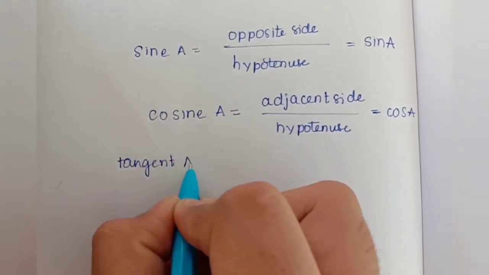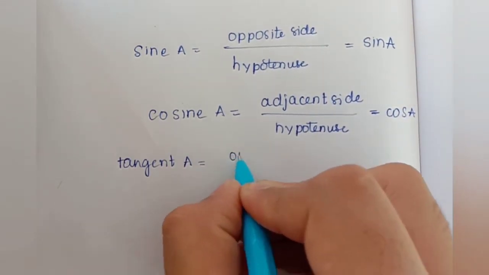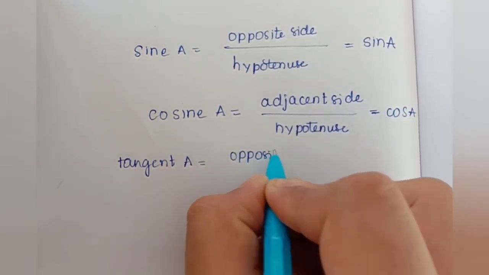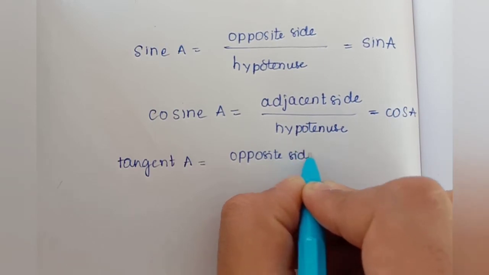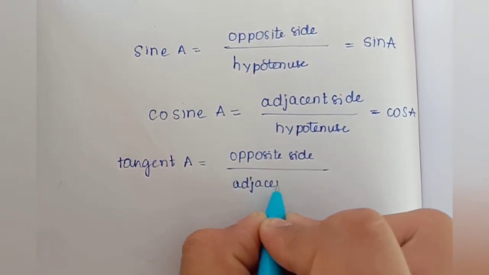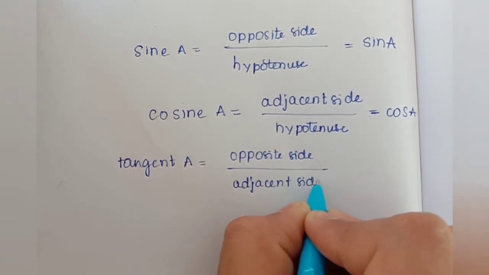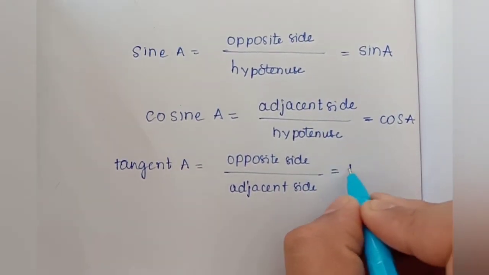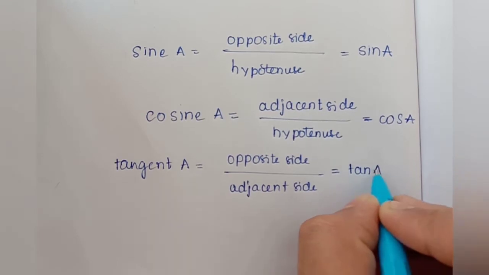Tangent A is equal to opposite side by adjacent side, which can be written as tan A.